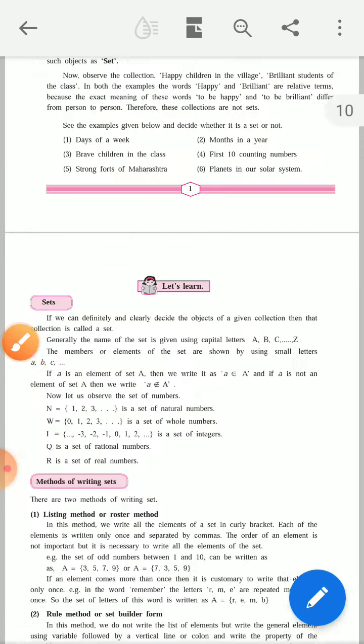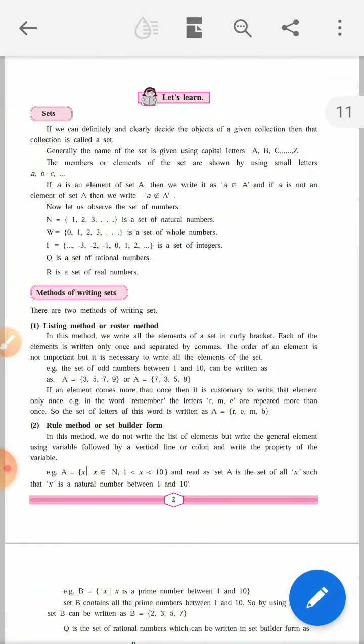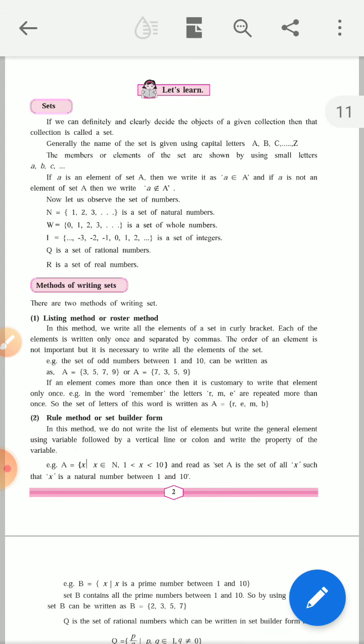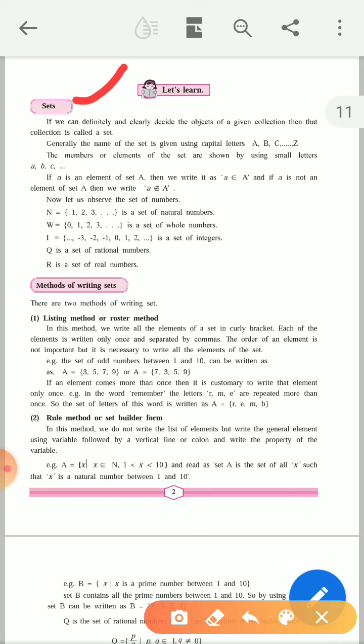So friends, now we say actual meaning of set. So let us learn. Set. There are two things to consider in mind. If we can definitely and clearly decide the objects of a given collection, then that collection is called set.